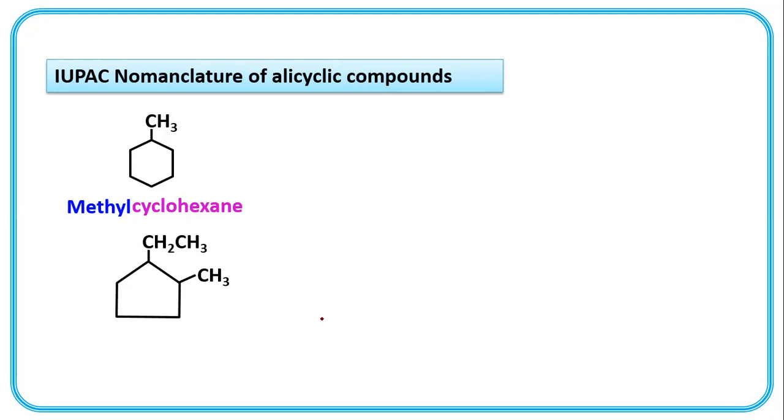Structure is of a pentagon. So it is cyclopentane, and in this cyclopentane there are two side chains, first and this is second. First position, 1 ethyl 2 methyl cyclopentane.